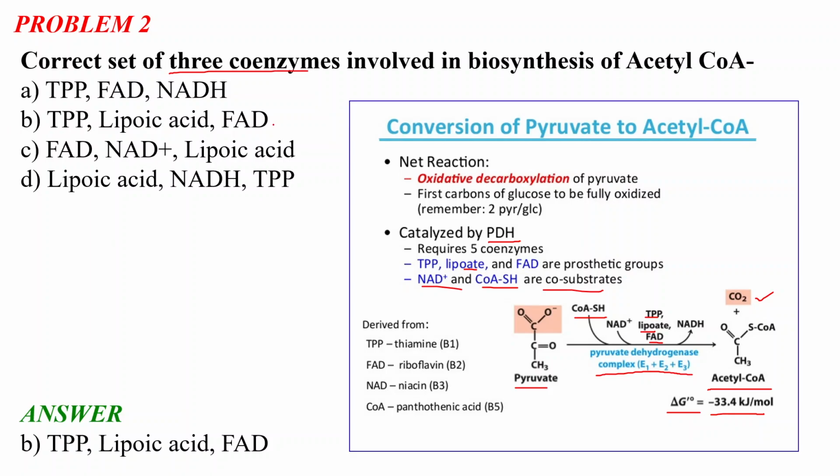So the correct option will be option B, TPP, lipoic acid, and FAD. These 3 coenzymes are involved in the biosynthesis of acetyl CoA. So now we will move toward our problem number 3. Again, I am saying if you have any doubt, please write in the chat box. At the end of the session, I will answer those doubts. Okay.